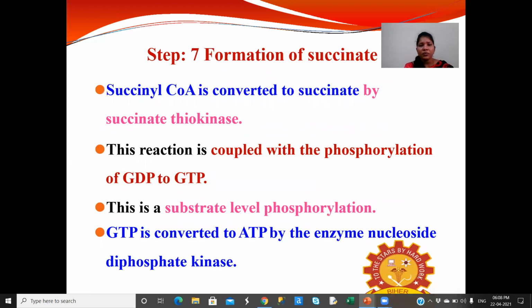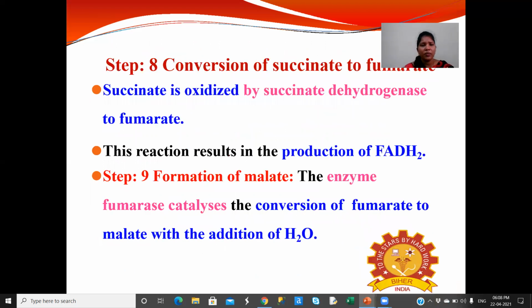Step 7, the formation of succinate. Here, succinyl CoA is converted to succinate by the succinate thiokinase enzyme. This reaction is coupled with the phosphorylation of GDP to GTP. This is a substrate level phosphorylation. Here, the GTP is converted to ATP by the enzyme nucleoside diphosphate kinase.